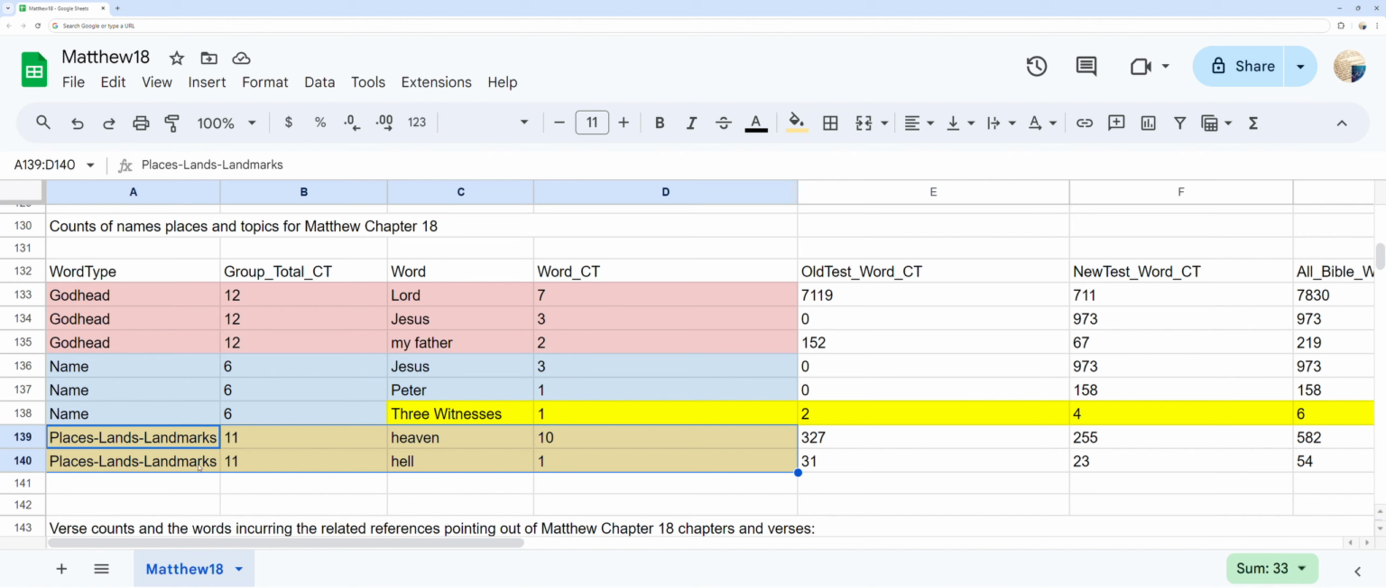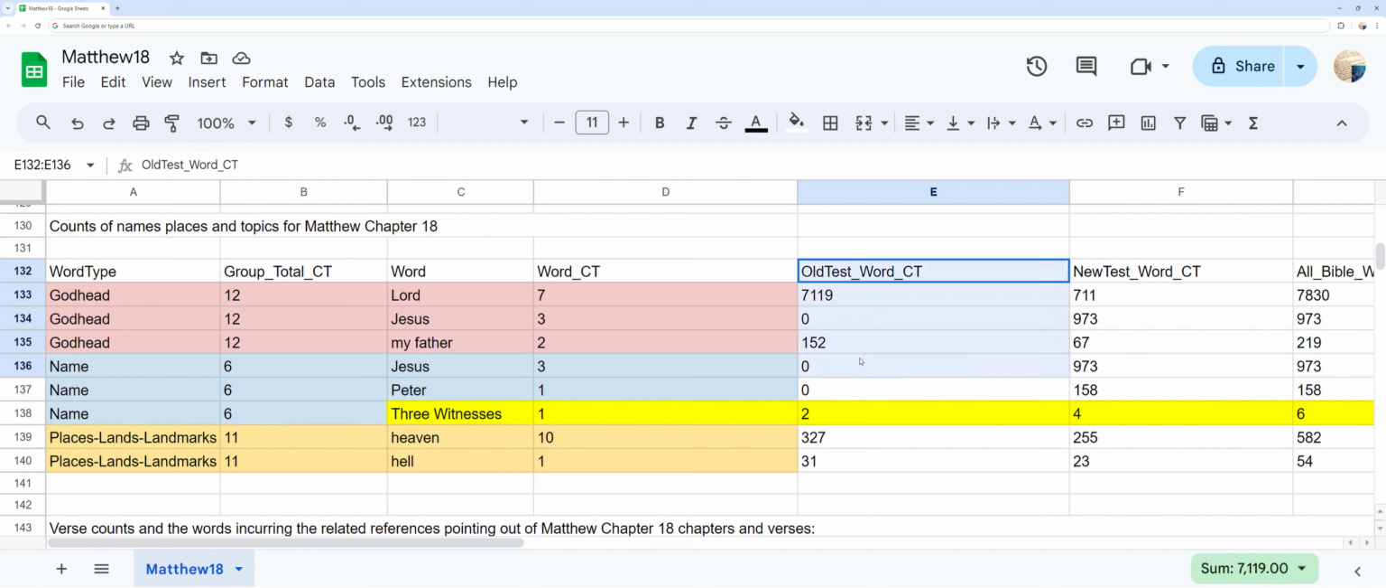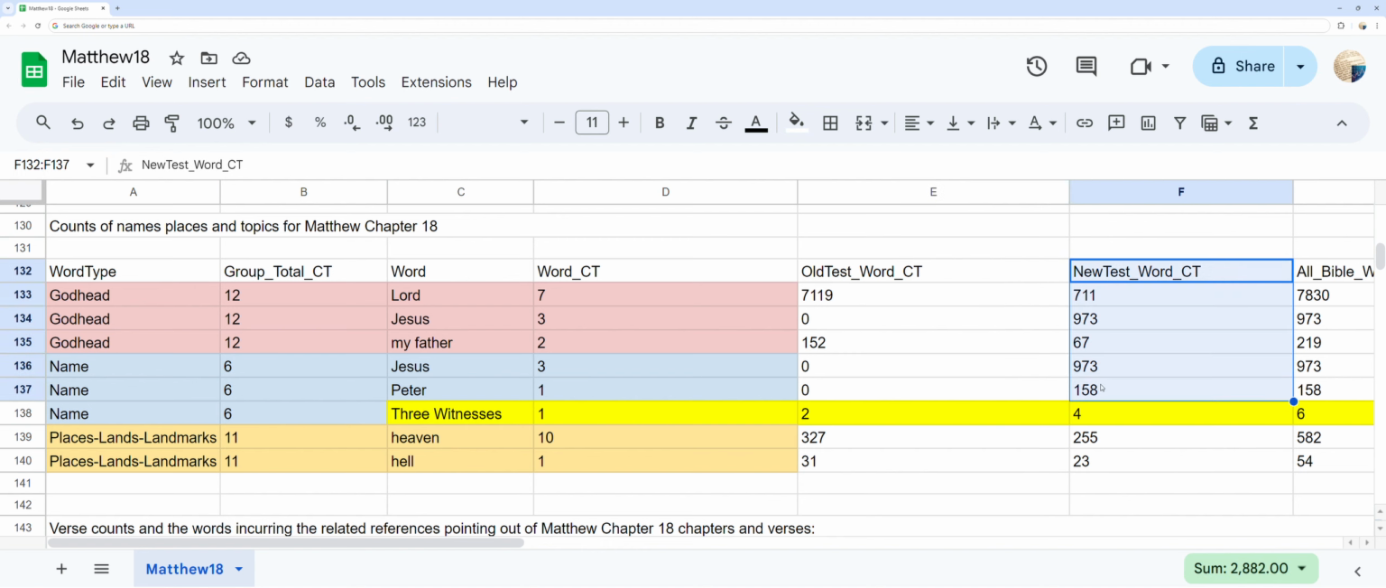As well, you can see highlighted in yellow the phrase 3 witnesses that is only used 6 times in the whole Bible. You can see the total counts for those places in the New Testament, Old Testament, and both combined out to the right.